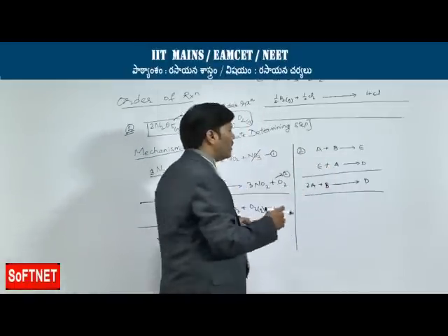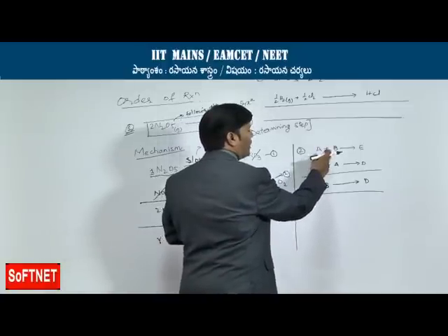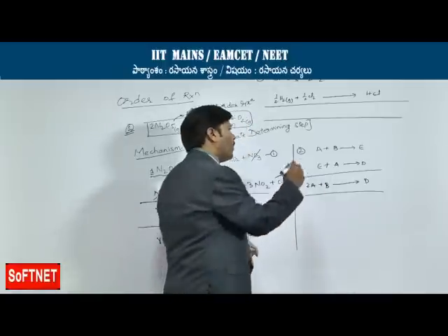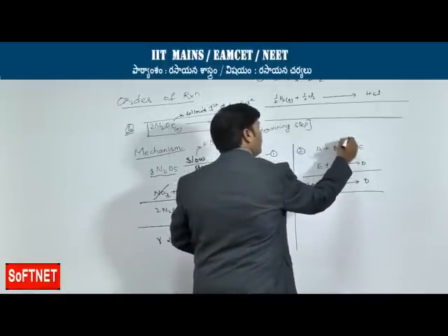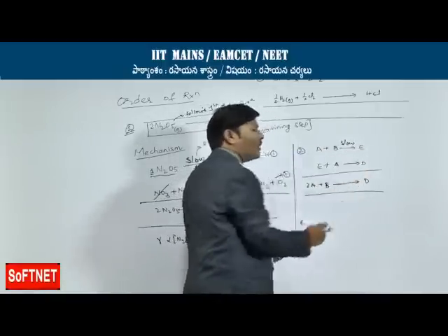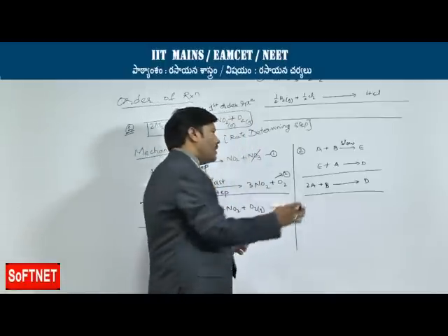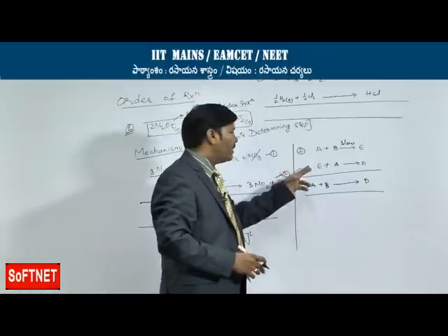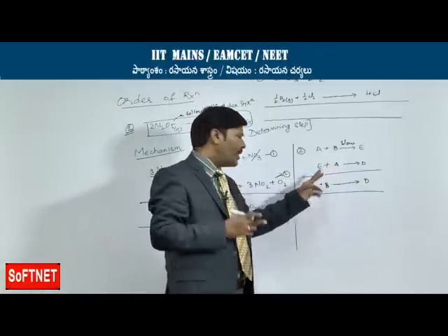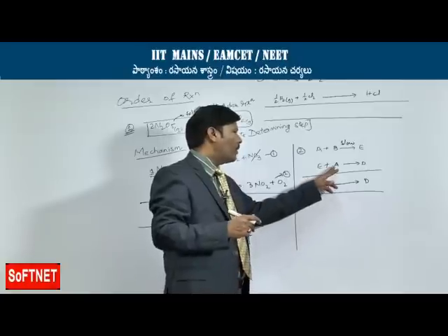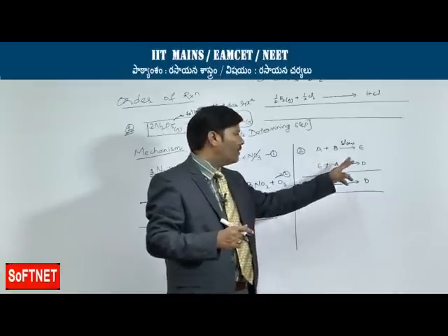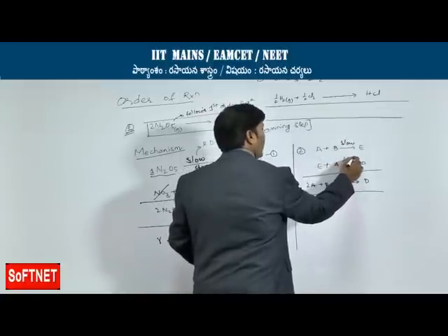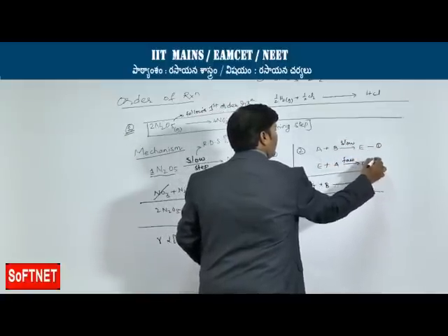In the slowest step, 1 mole of reactant A reacts with 1 mole of reactant B to form E, which is a slow step. Once E is formed, it acts as an intermediate. This intermediate again reacts with 1 more mole of A, because in the final equation there are 2 moles of A, to give the product D. When you add up both equations, one is the slow reaction and one is the fast reaction; this is equation 1 and this is equation 2.